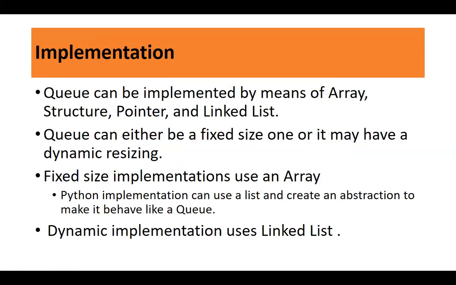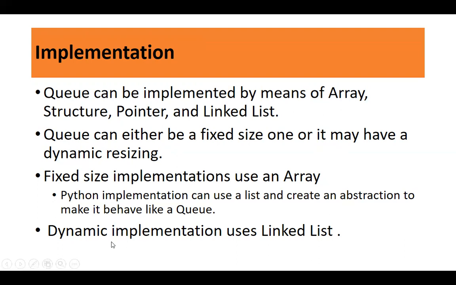Now, a queue can be implemented by means of arrays, structures, pointers, and linked lists. Of course, a linked list will be using a pointer. So a queue can either be of fixed size or of dynamic size. That means you can go for static implementation using fixed size, which uses an array. In the case of Python, of course, you need to create an abstraction to make it behave like a queue. And you can also have dynamic implementation, which again uses a linked list. So size is not fixed here, size is fixed here.